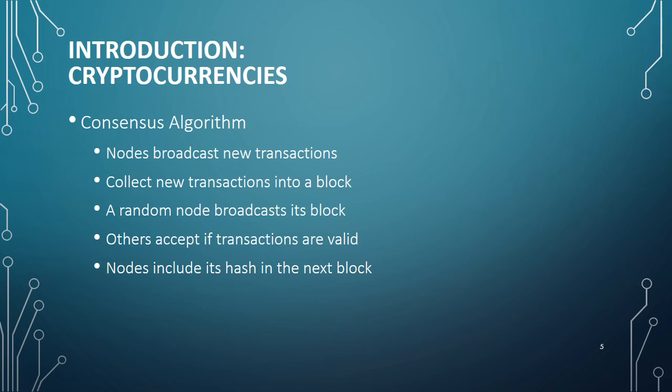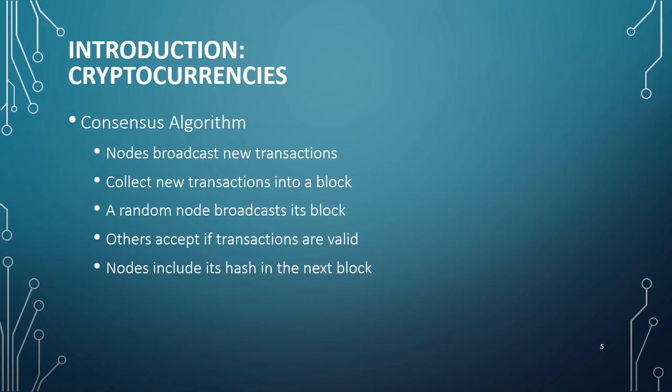This is possible only because of the presence of the consensus protocol, which is a core part of any blockchain network. A consensus algorithm is a procedure through which all the peers of the blockchain network reach a common agreement about the present state of the distributed ledger.